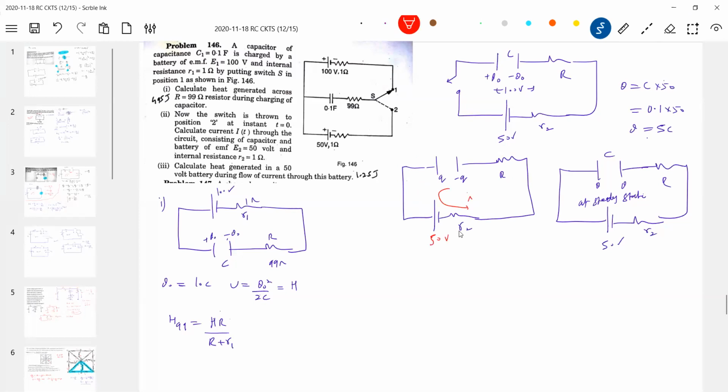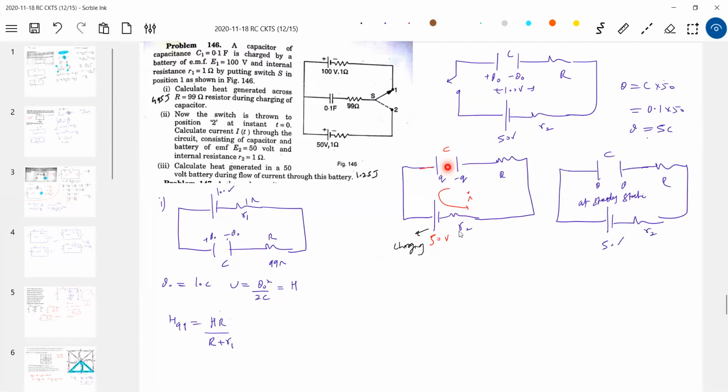Tell me why it flows in this direction, so you should look at the circuit here now. So what is the state of this cell? Is it getting charged or discharged? It is getting discharged here. Sorry, charging it is. This cell will get charged here, because the current enters the positive terminal of the cell.